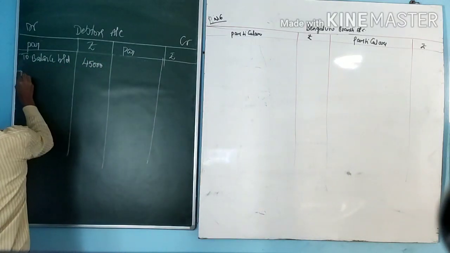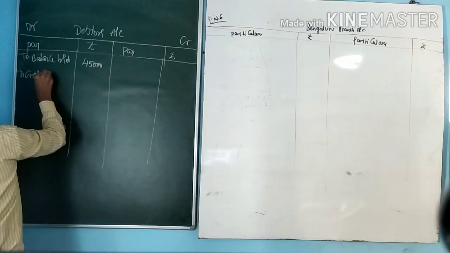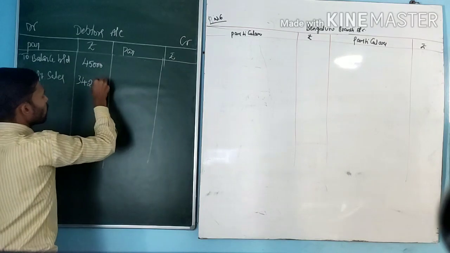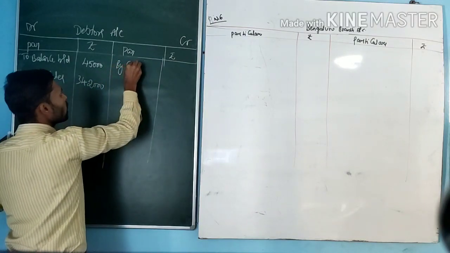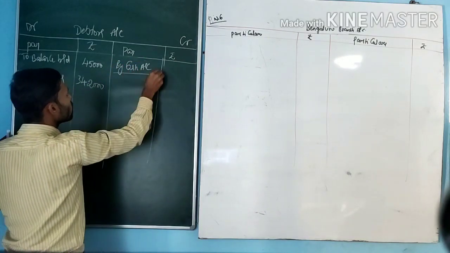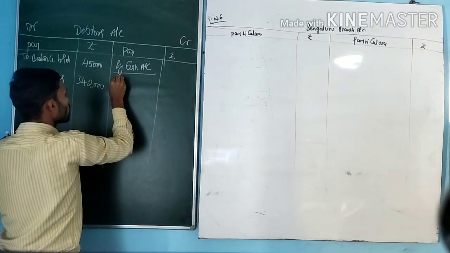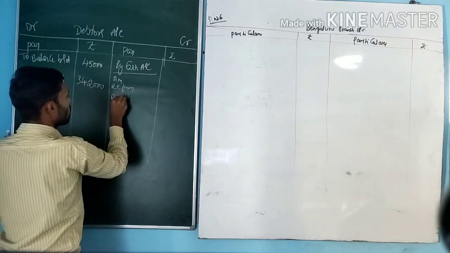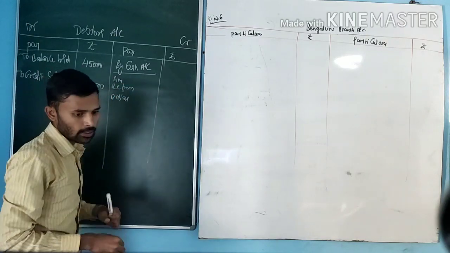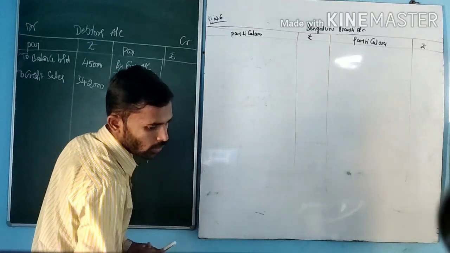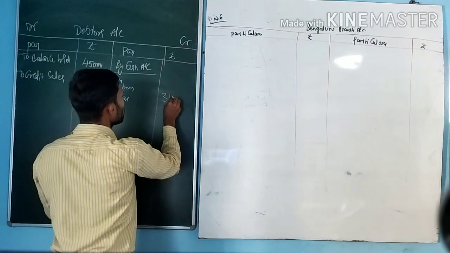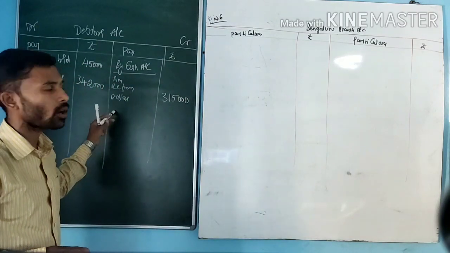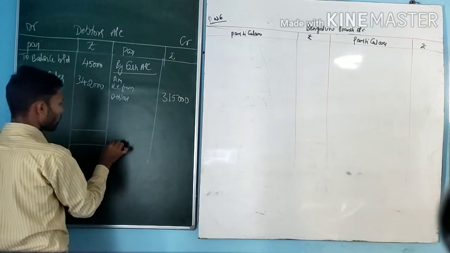Next, to credit sales, amount 3,42,000. Next, by cash account, that is amount received from debtors, amount 3,15,000. That's it. There is no other sales return. There is no discount allowed. Make it balance.